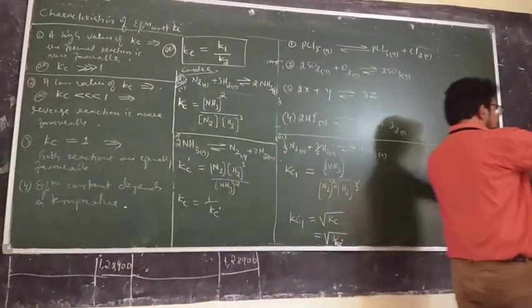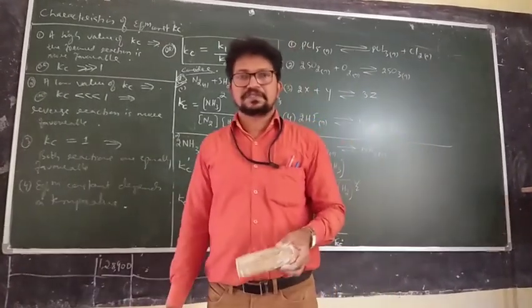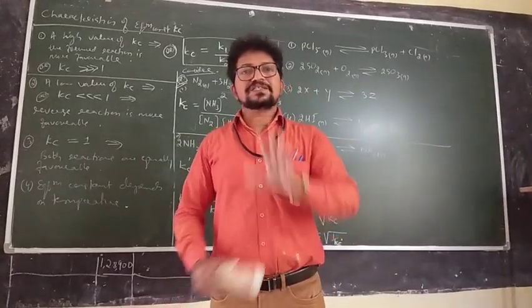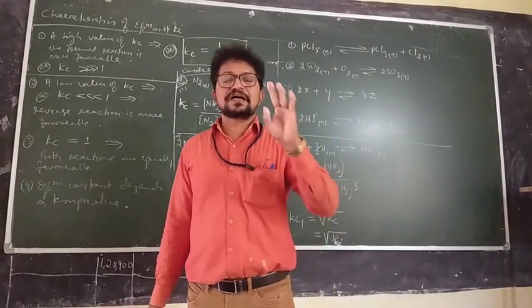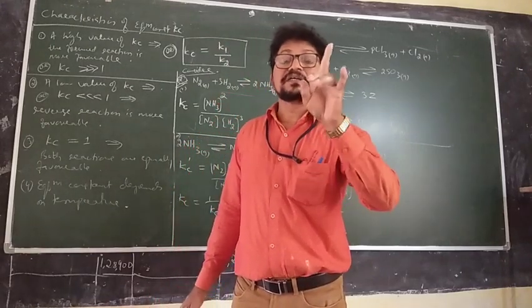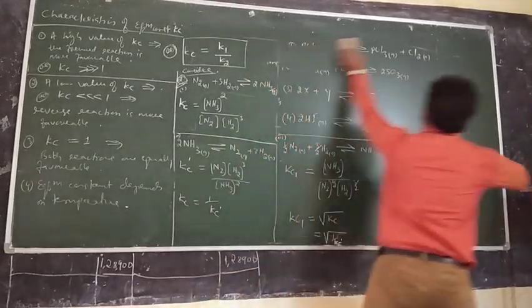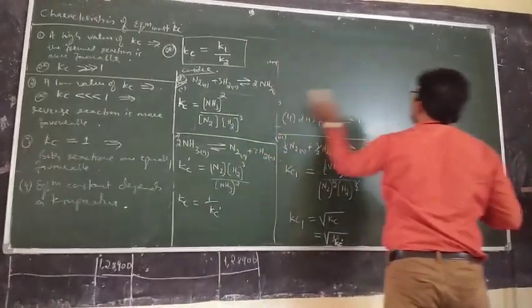Okay. Now, one more equilibrium constant I will introduce. See, partial pressure is another equivalent term used for gaseous reactions. Which term? Partial pressure.